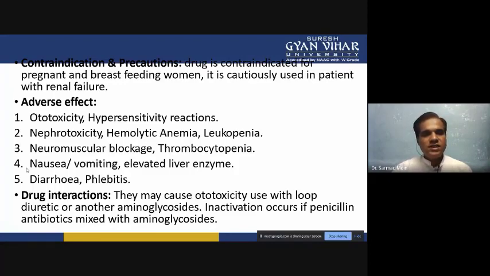Then nephrotoxicity, hemolytic anemia, leukopenia, neuromuscular blockage, thrombocytopenia, nausea, vomiting, elevated liver enzymes, diarrhea, and phlebitis. Then drug interactions: they may cause ototoxicity when used with loop diuretics or another aminoglycoside. Inactivation occurs if a penicillin antibiotic is mixed with an aminoglycoside.